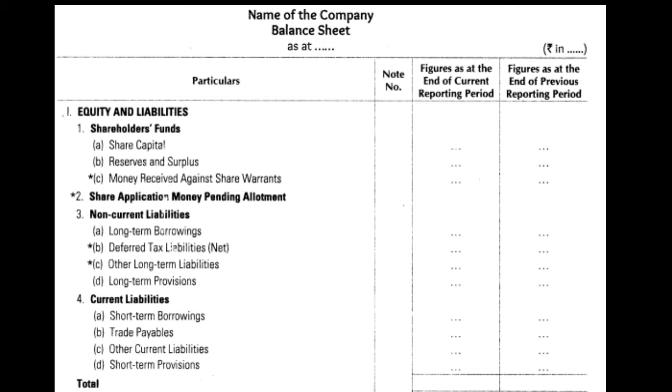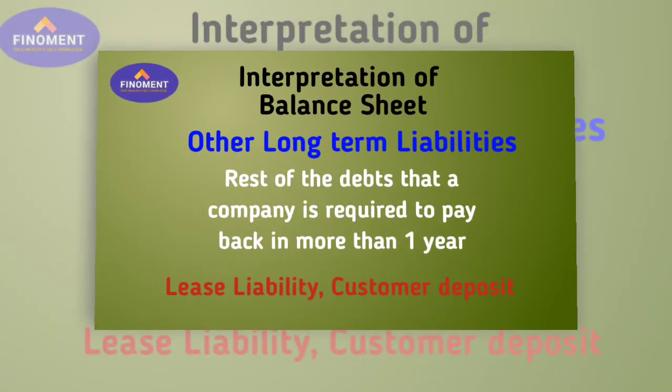Then deferred tax liability. Here comes the taxation part, the income tax part, so that has to be shown, income tax, deferred tax, net part here in B portion. Then other long term liability.